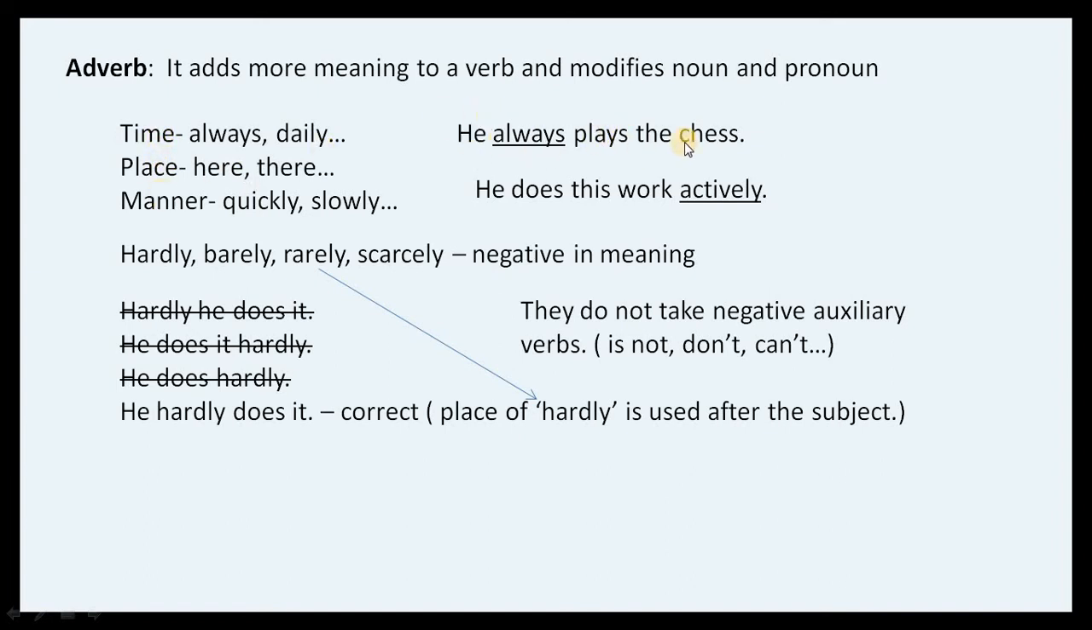So he always plays the chess. Here always is our adverb of time. He does this work actively. This is an adverb of manner. Hardly, barely, rarely, scarcely. There are certain kinds of adverbs which have grammatical rules also.